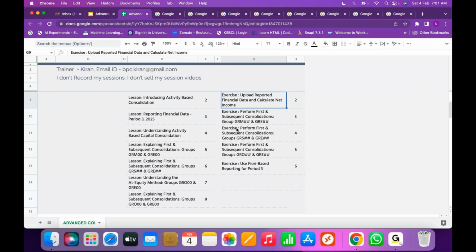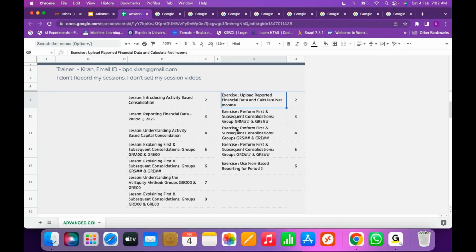When it is a 901 transaction type, you can easily understand it's an incoming unit entry. When it is a 998 transaction type, you can easily understand it's an outgoing unit, right? When it is 940, one meaning. When it is 960, one meaning. When it is 970, it's a merger. So when you are maintaining the data, you have to maintain it against the proper transaction type and proper activity, which we are going to understand in this particular course.